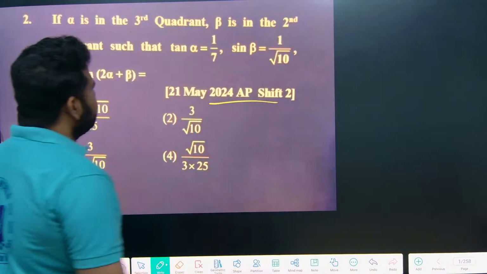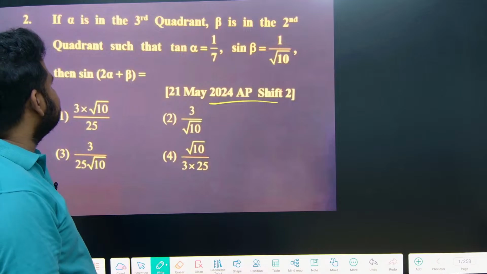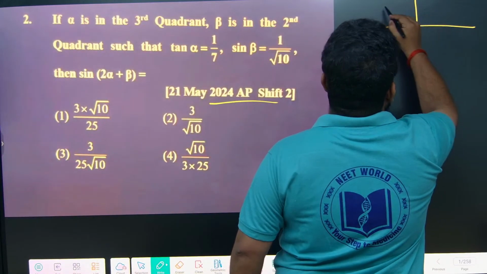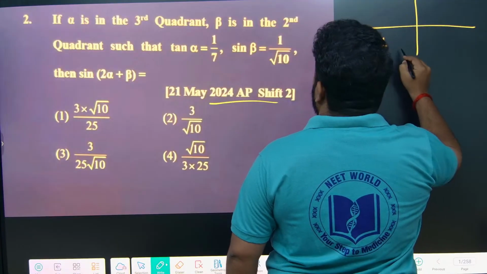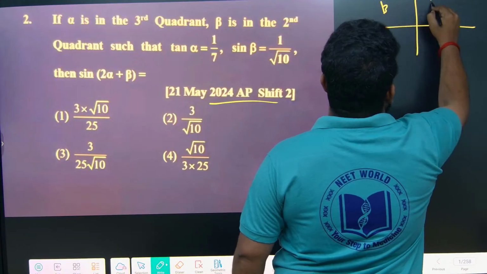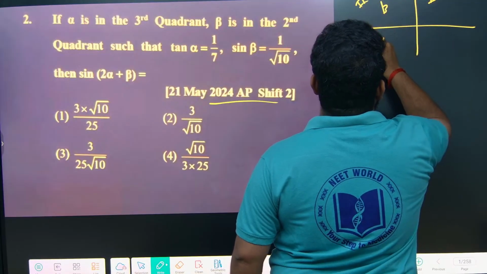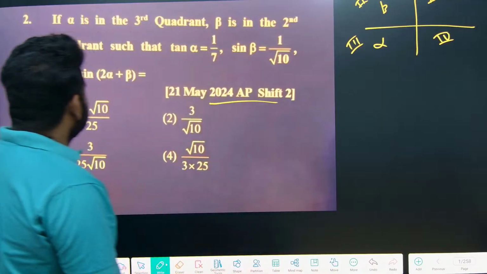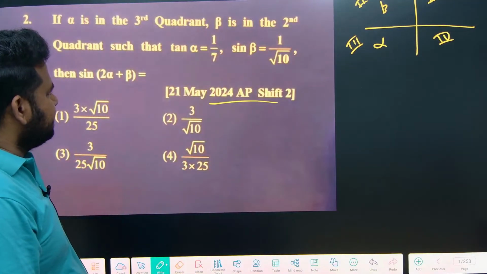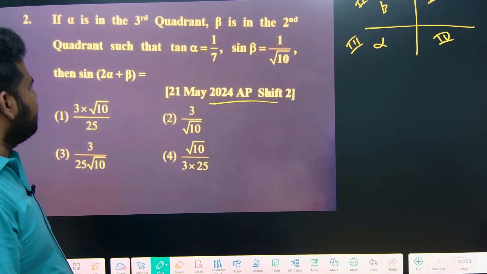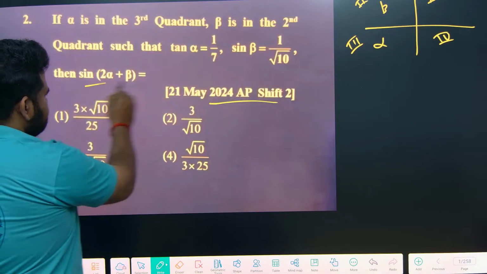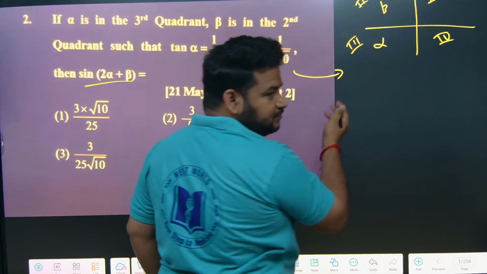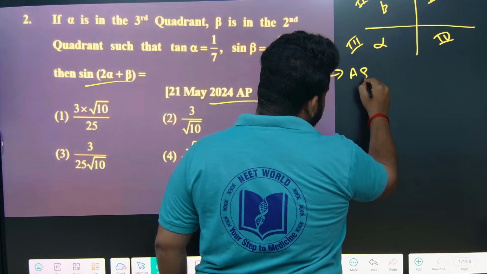So what they are telling: if alpha is in the third quadrant and beta is in the second quadrant. So this is based on the ASTC rule. Yes, alpha is in the third quadrant and beta is in the second quadrant, such that tan alpha is 1 by 7, sin beta is 1 by root 10, find sin of 2 alpha plus beta. So in this question they are checking the concept of what? Sin 2 alpha is there. So ASTC rule is there, concepts involved.